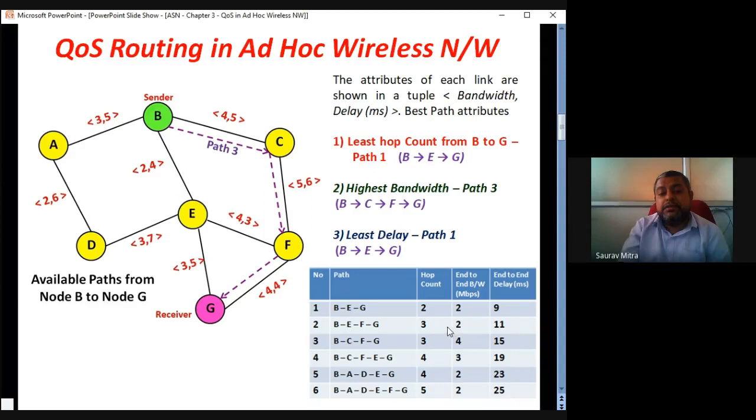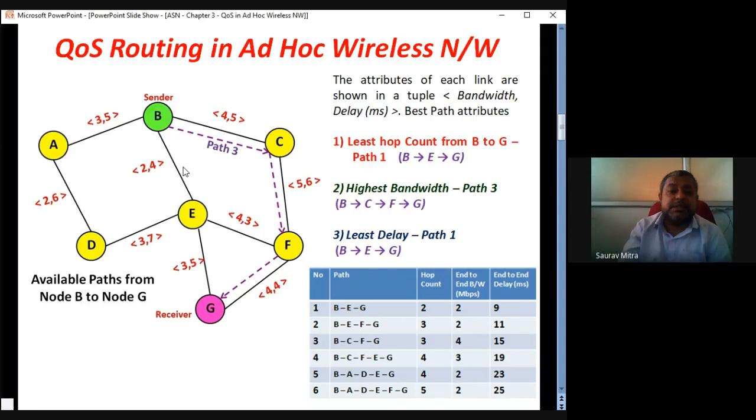So BEFG, you can check there are 3 hops and minimum of 2, 4, and 4. So this path is having bandwidth of 2. This path is having bandwidth of 4 Mbps, and this path is having bandwidth of 4 Mbps. So minimum of them is 2 Mbps. That's why BEFG path is having bandwidth of 2 Mbps. And what is the overall delay?